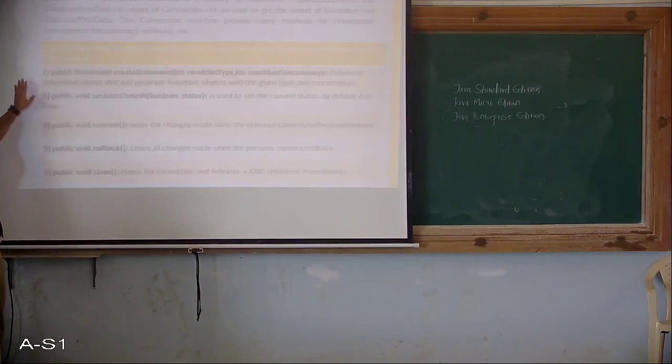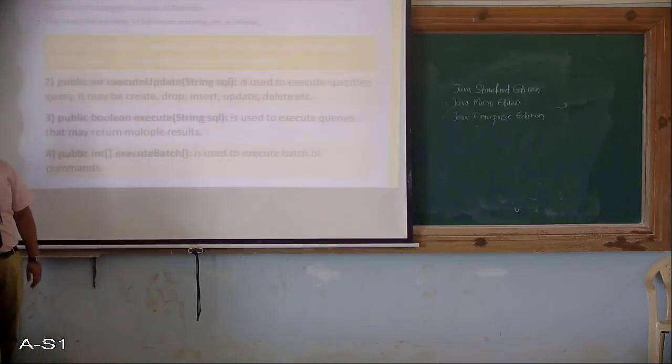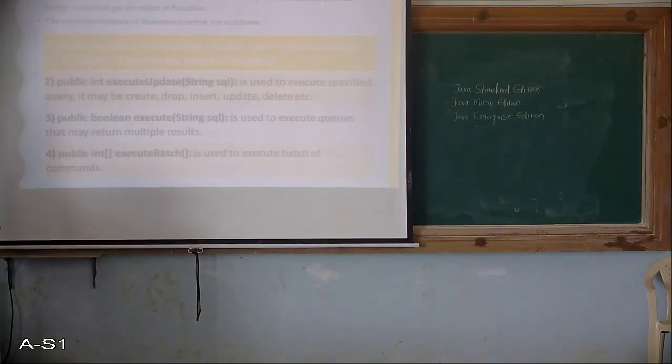Then next comes your connection interface, which has related methods. After the connection comes the statement interface. The statement interface provides methods to execute queries with the databases. The statement interface is a factory of a result set, that is, it provides a factory method to get the object of a result set.